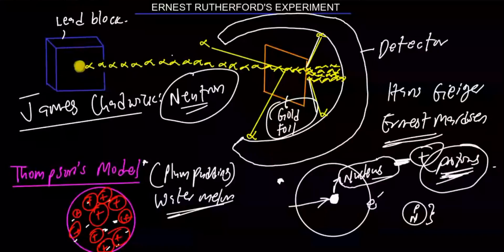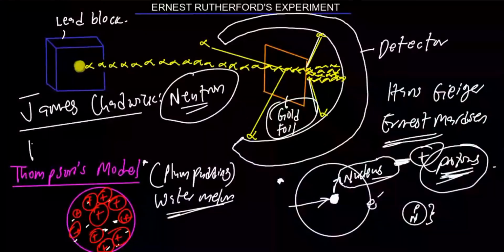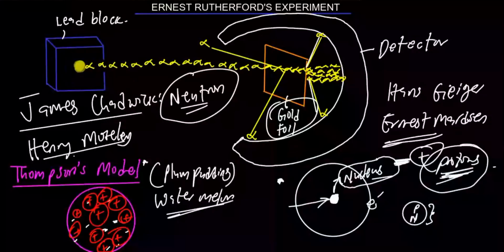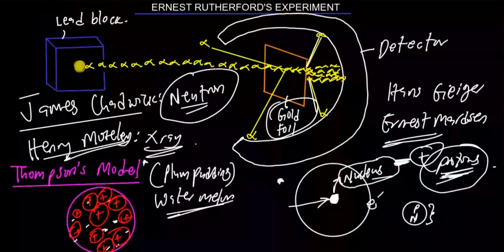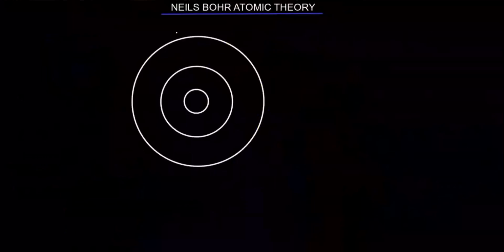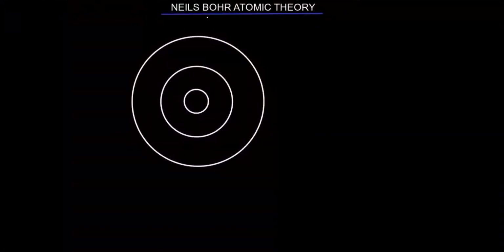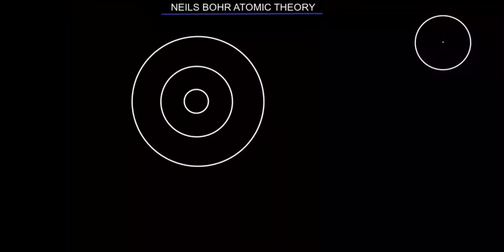Okay, the next person I will talk about is Henry Moseley. He told us that the number of protons found in the nucleus corresponds to the atomic number, using his X-ray experiment. That's his contribution about atomic number, which means the number of protons that you see in the nucleus. Next, let's look at Niels Bohr's theory, which modified the Rutherford theory. Remember, Rutherford told us that we have a positively charged center, and electrons keep revolving around the nucleus of the atom.